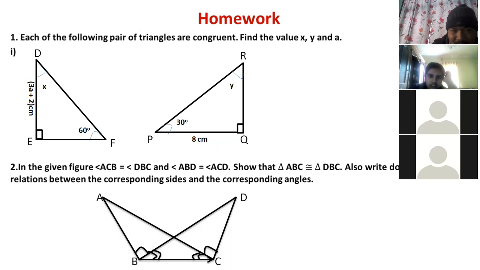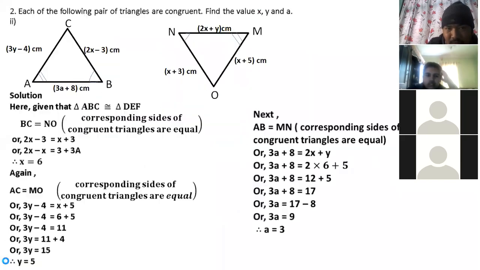Yes, corresponding angles are equal. And y equals 60 degree. Before that, you can do like this also: x plus 90 plus 60 equals to 180, being the sum of angles of a triangle. Then the value of x will come how much? 30 degree. Yes. In this question also we can do like this.